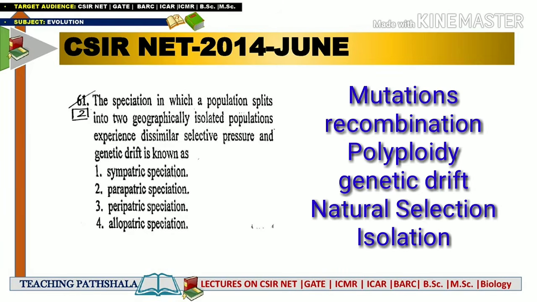Also in my previous video, I forgot to mention the factors which are responsible behind speciation. So it may be mutation, recombination, polyploidy, genetic drift, natural selection, or any kind of isolation. Because anything which can lead to a change in behavior and adaptation, or anything which can lead to a change in genes, genetic material or DNA, will be a factor for speciation.